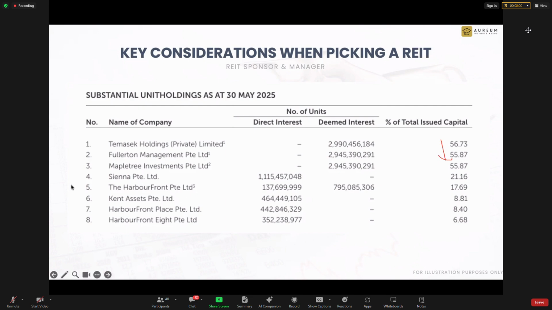But for Temasek, for Mapletree Group, they are not listed. They are not listed. So how are they going to trim? I really don't know. That's the part that I'm still thinking on. And because the sponsor has too high a stake, people worry about the sponsor having too much controlling stake, and it may affect the REIT's performance also. So too high is also not that good.